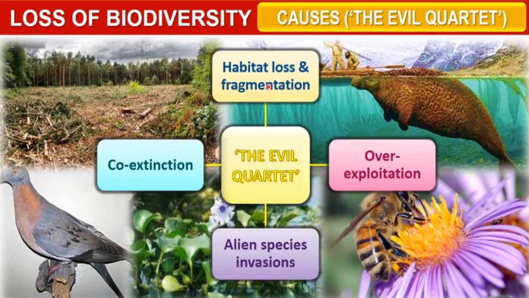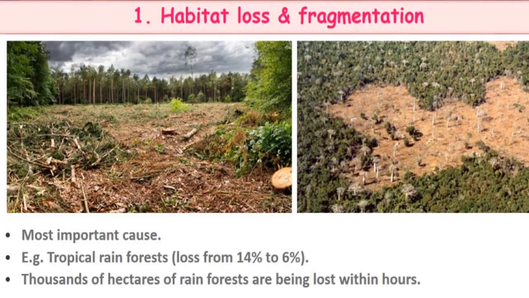First is habitat loss and fragmentation. Second, overexploitation. Then alien species invasion and co-extinction. These four are main causes for the loss of biodiversity, and because these are four, they are called the Evil Quartet, right? So let's understand the first cause, that is habitat loss and fragmentation.